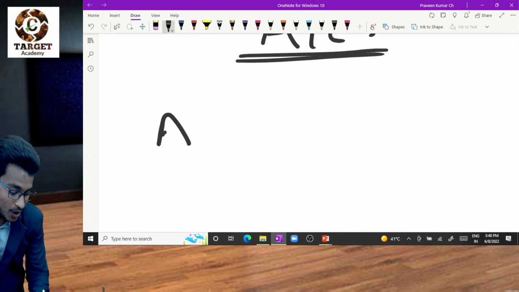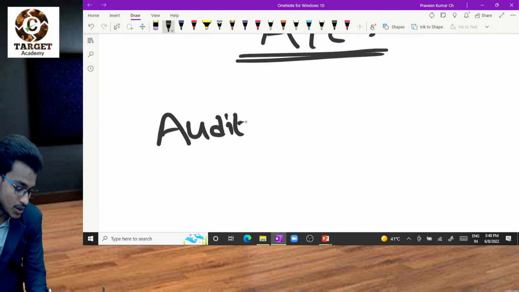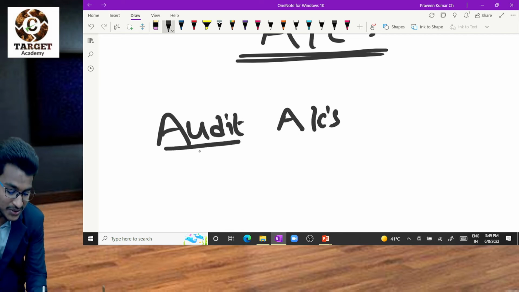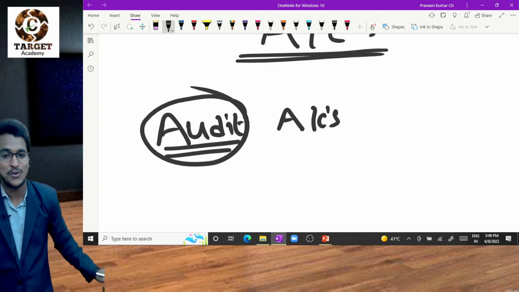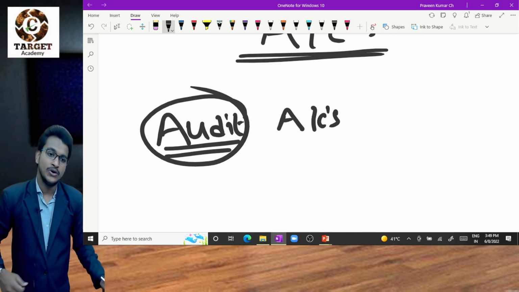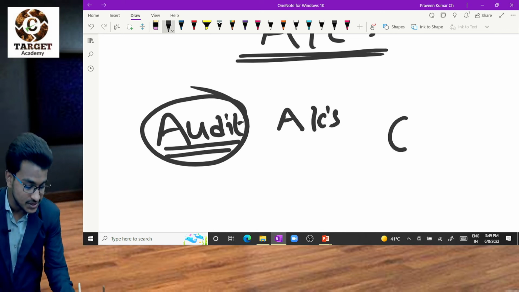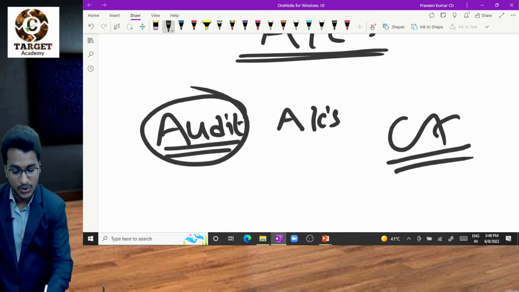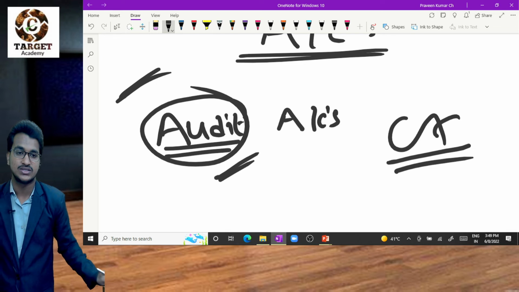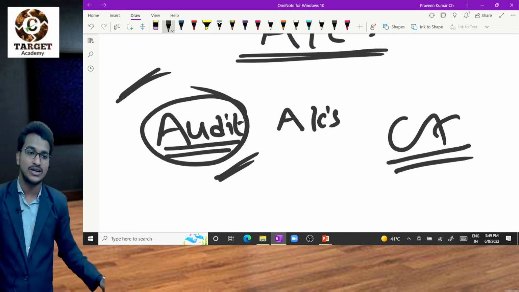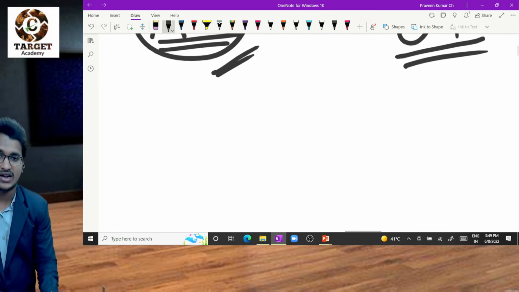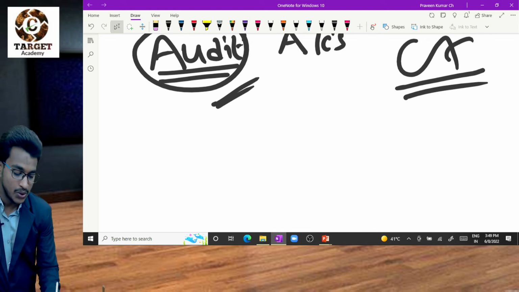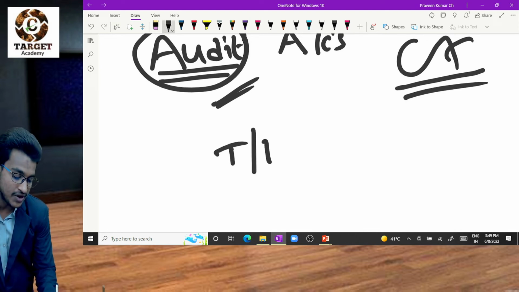Audit is a new word for you, right? I'll explain what audit is. I think you know what the work of a CA is. After completion of CA, what will we do? You have to audit books of accounts. To audit, you have to verify the true and fair view of the books of accounts.